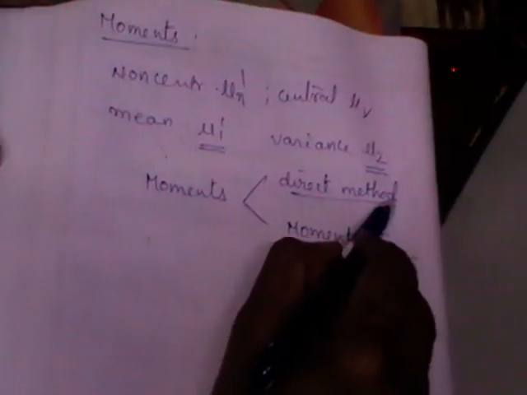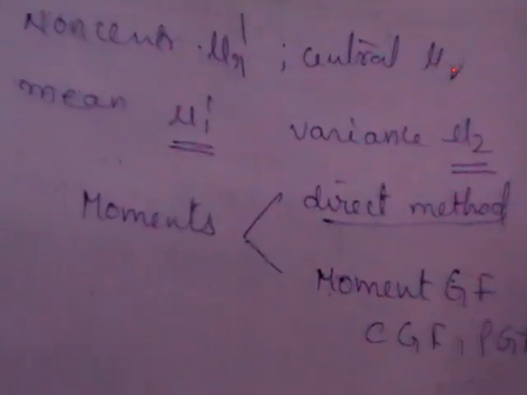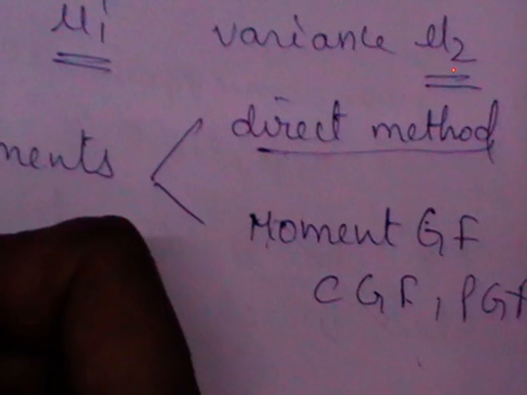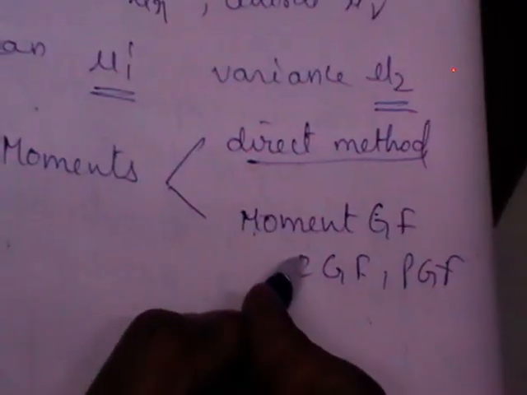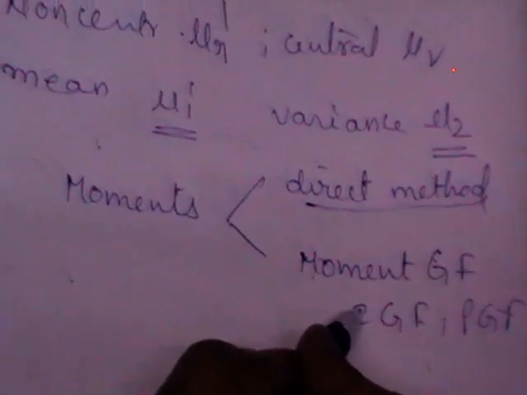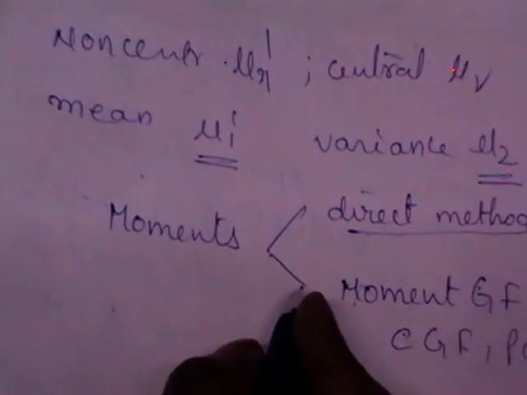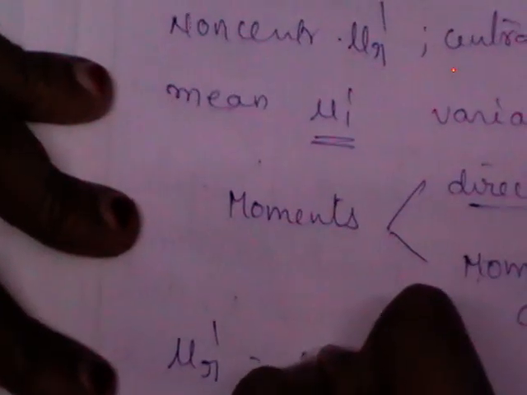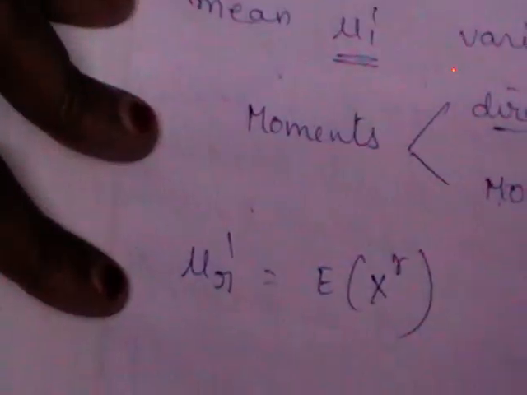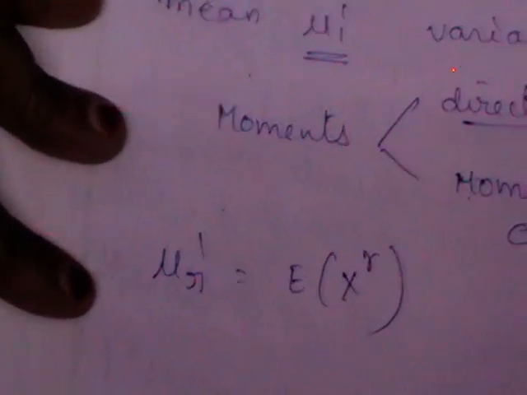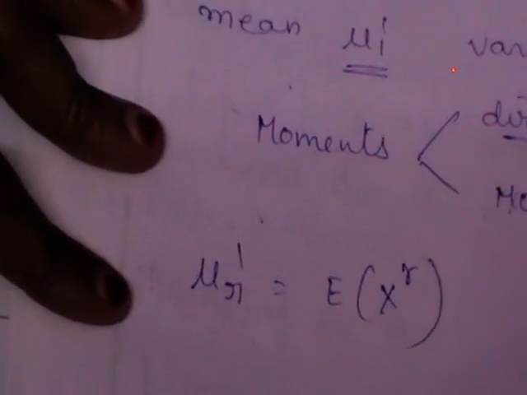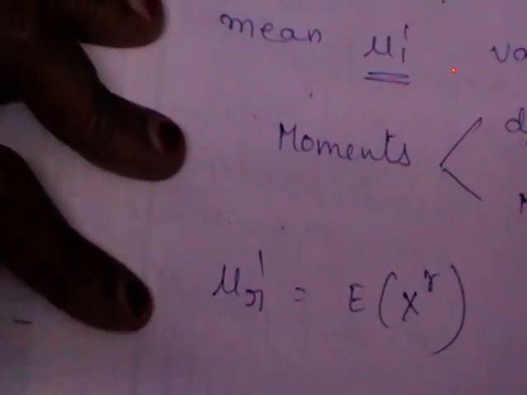Moments should be calculated through the direct method as well as by using the generating functions. As we have not yet discussed the generating functions, let us calculate those using the direct method. So you know that mu r dash, in terms of expectations, is the formula we discussed in the previous semester. Mu r dash is equal to the expectation of x power r.